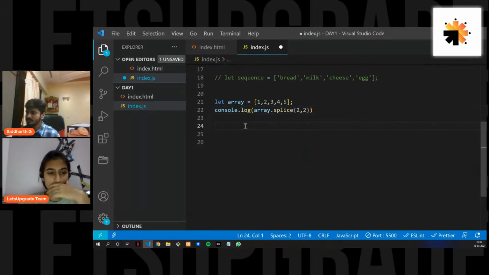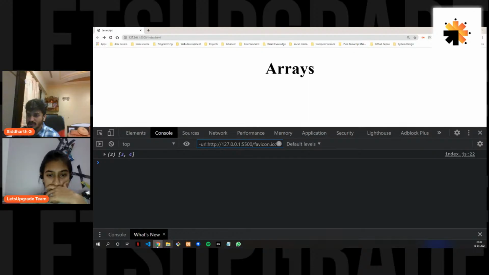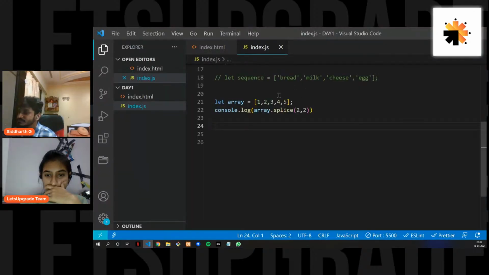I'm just passing it here, and let's see what you get. You get 3 and 4. So you have selected the elements that you want to remove from the index 2. The first value is the index from where you want to remove something. The second value is the number of elements that you want to remove.